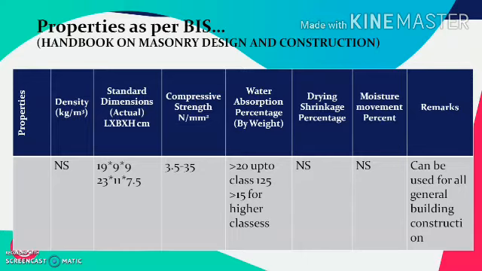We will see the different classes in the next slide. The drying shrinkage is not specified, and generally these units show very negligible drying shrinkage. The moisture movement is also not specified. Such blocks can be used for all general building construction purposes as specified by the Bureau of Indian Standards.